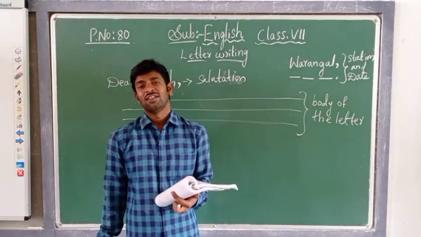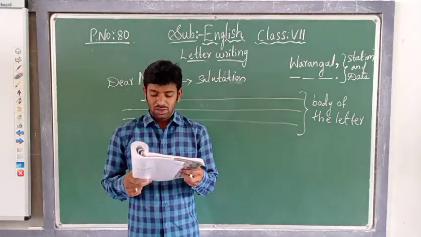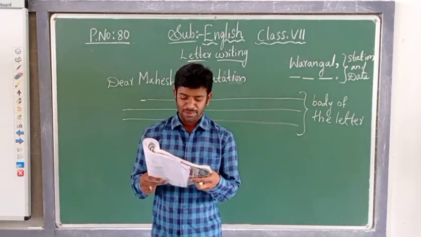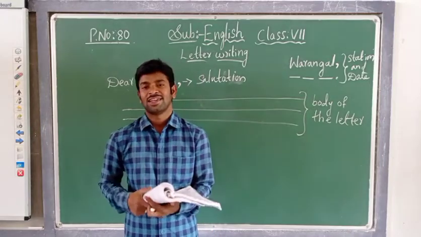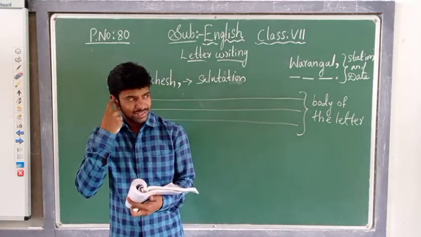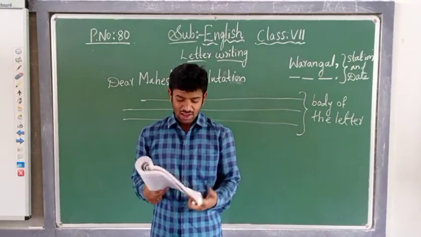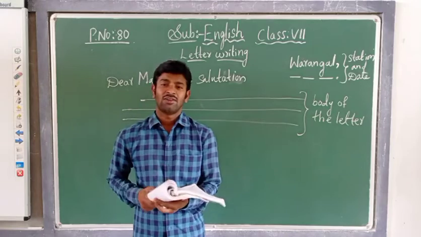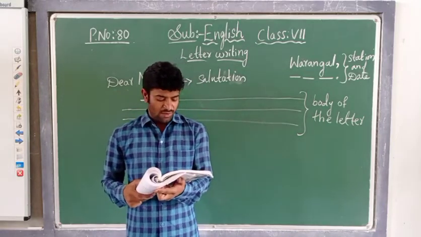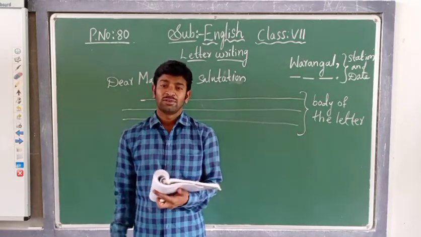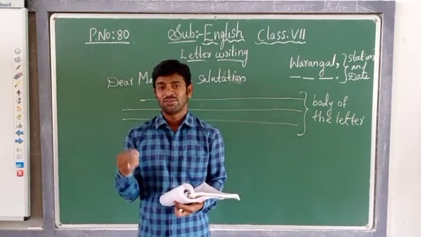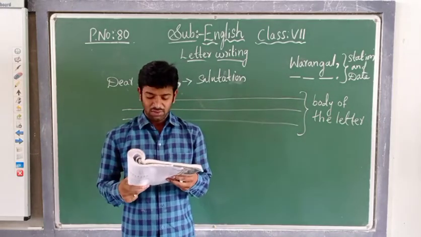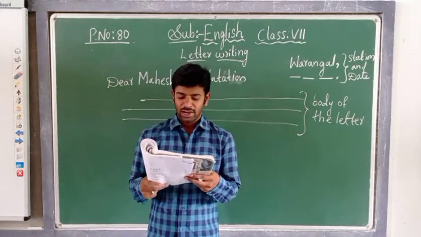You can take any train which goes to Hyderabad via Khammam from your place and get down at Warangal station. Next, as you are in Guntur, that means the person who is going to receive the letter is staying in Guntur. As you are in Guntur, you can have a number of trains to Hyderabad.